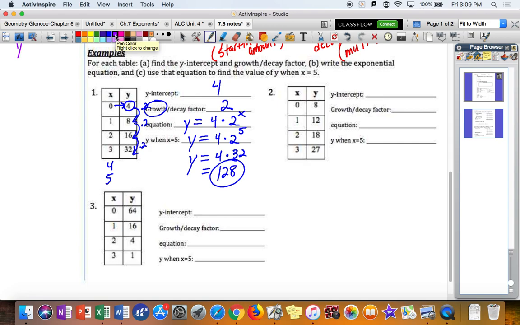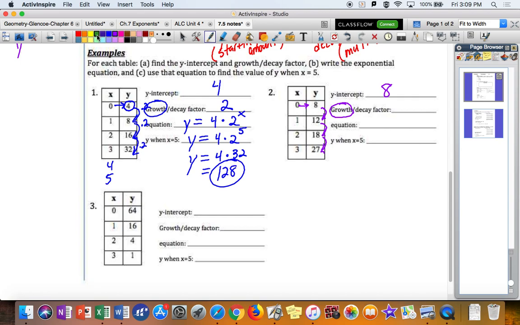Looking at number 2 here, notice that across from 0 is 8, so our y-intercept is 8. And notice it is growing, so we have a growth factor. But the question is, what are we multiplying by here to get from 8 to 12, from 12 to 18, from 18 to 27? So over here, it was pretty easy to tell that this was multiplying by 2, and maybe some of you can see what this growth factor is.